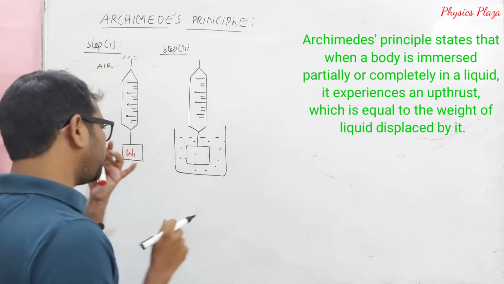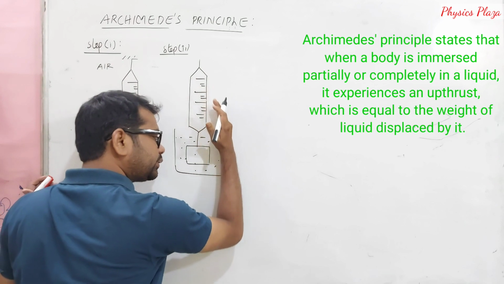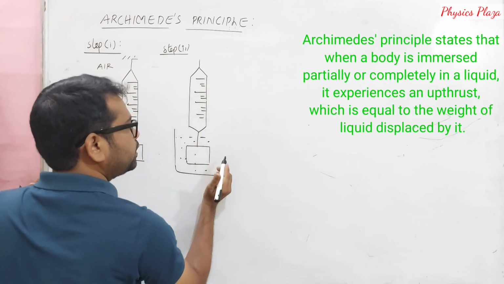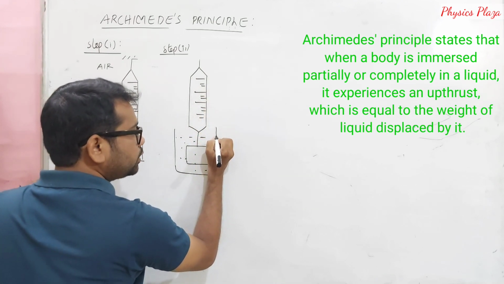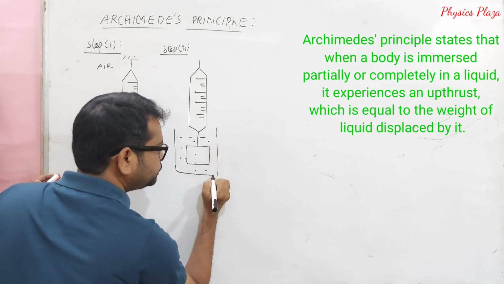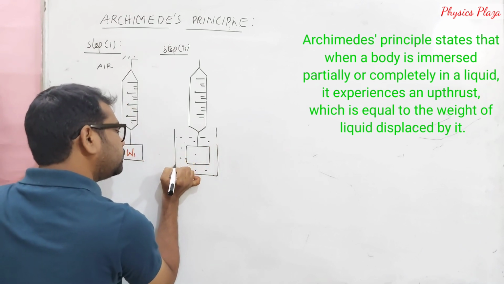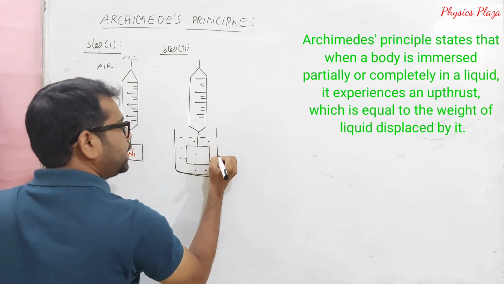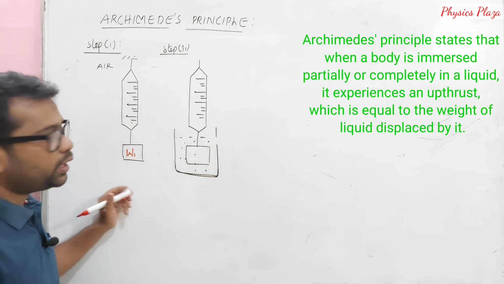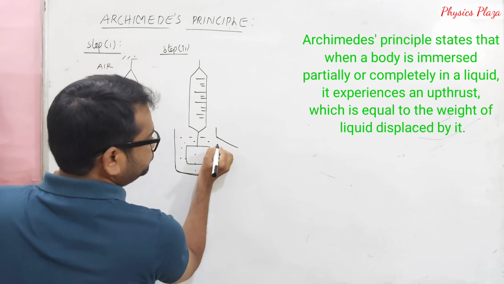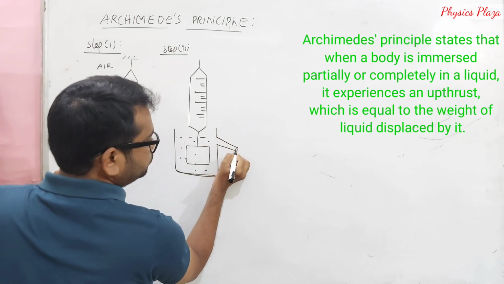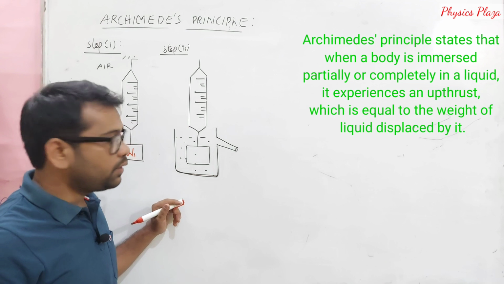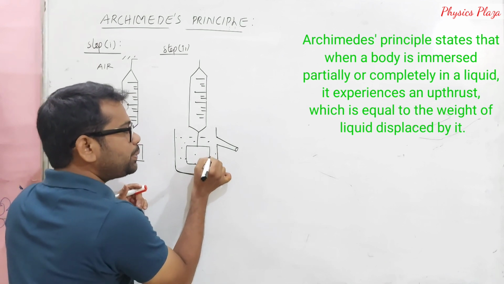But a small change: instead of this normal beaker, we are going to take a, what will we take? Like this. These are the arrangement setups which will be taken. So that there will be a spout. Okay, fine. So now what happens, children?